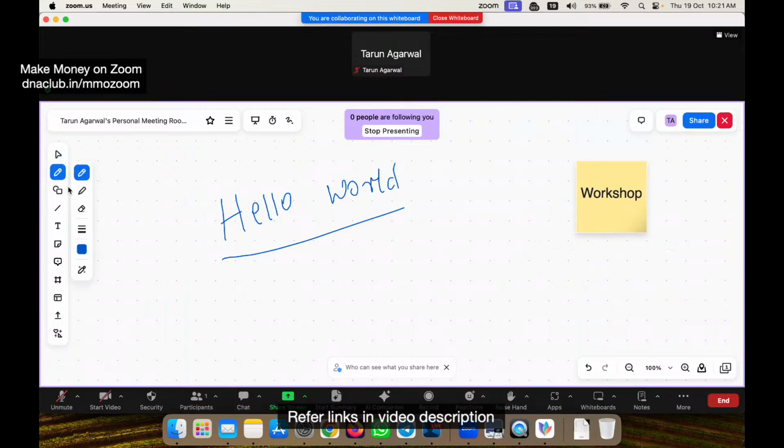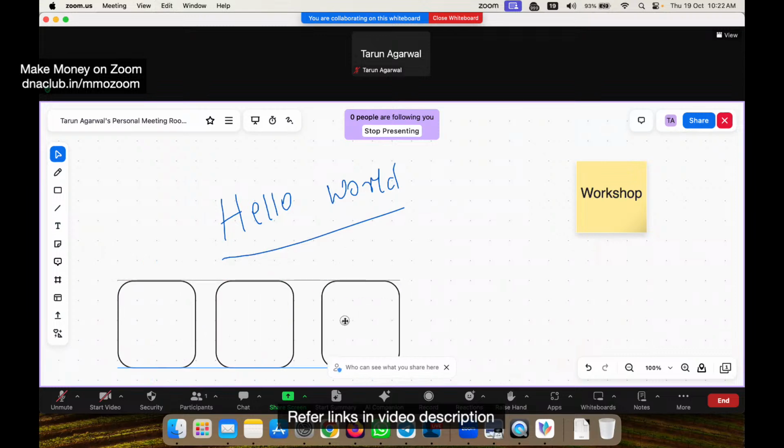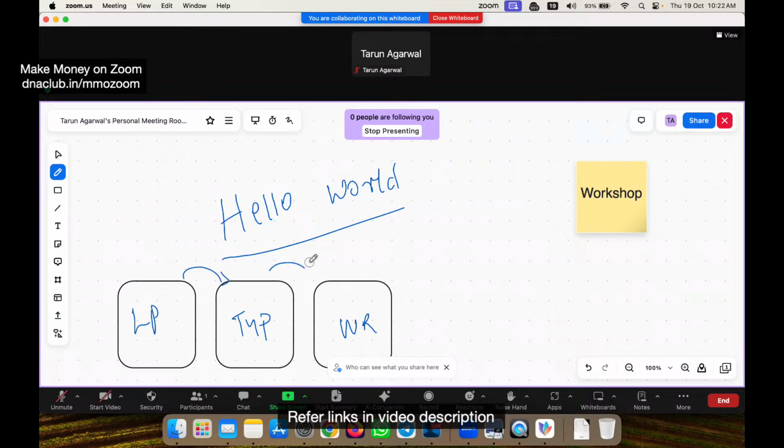Similarly, if I want to add a new shape, I can use any of these shapes. Say for example, I want to draw a landing page. This is the landing page. I want to draw a particular diagram. This is a thank you page. This is a webinar room. So I can do like this, and then I can type here, this is a landing page, this is thank you page, this is webinar room. This way you can explain a particular concept using the whiteboard within Zoom itself. There is no need to use Google Jamboard or other tools. You can directly use the Zoom whiteboard.